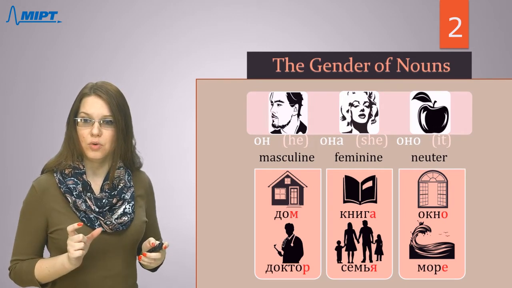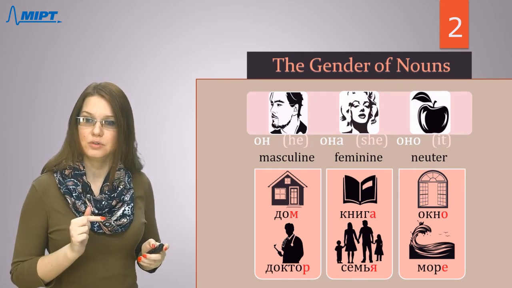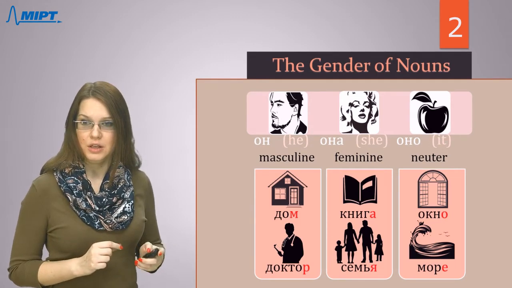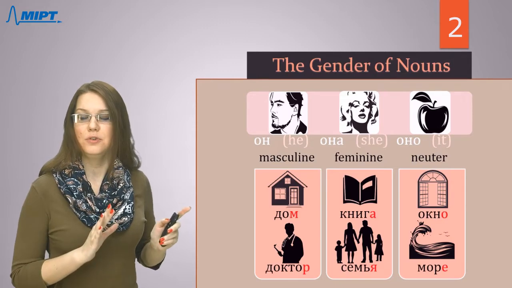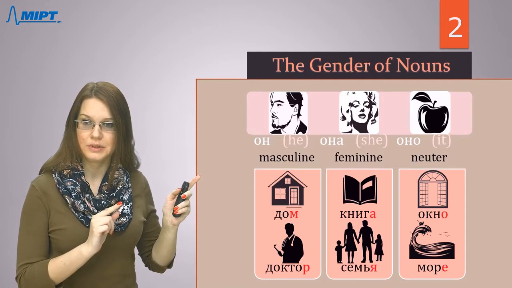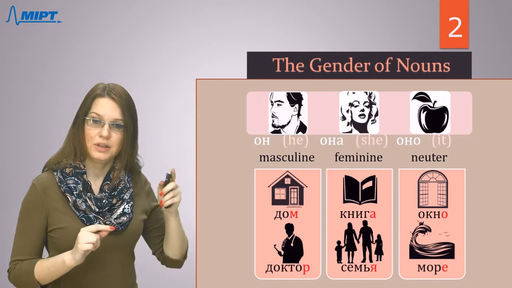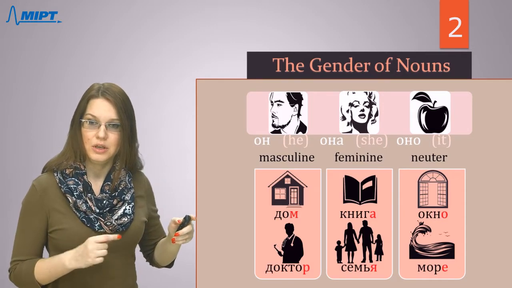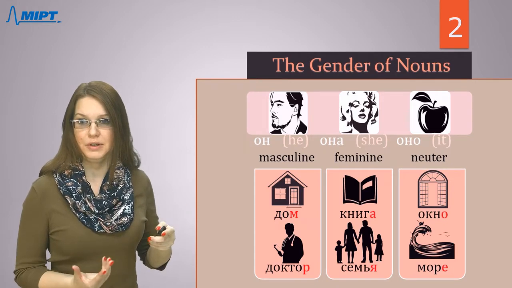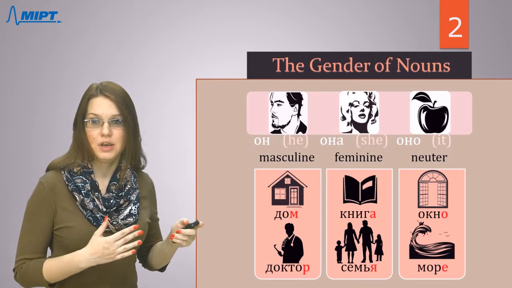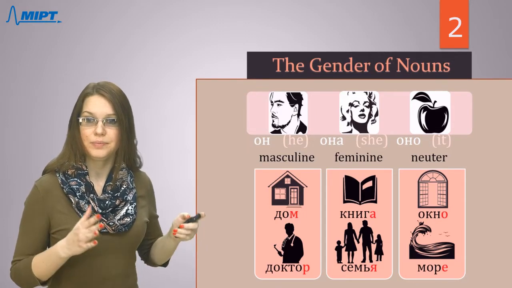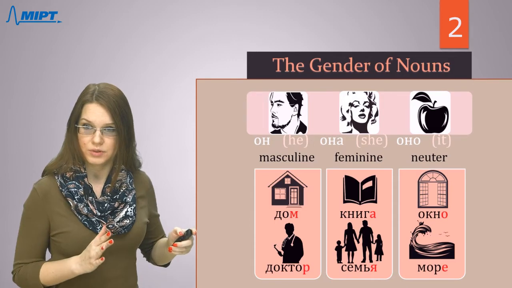Also the form of possessive pronouns depends on gender of nouns. So it's our very first step how to recognize the gender of nouns, because according to gender of this noun, you should make up the correct form of possessive pronoun, of adjective, and so on. I will tell you about these things a little later during our course.